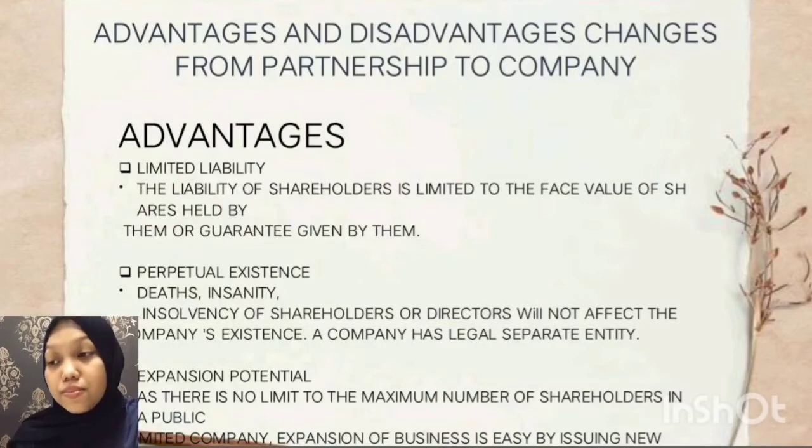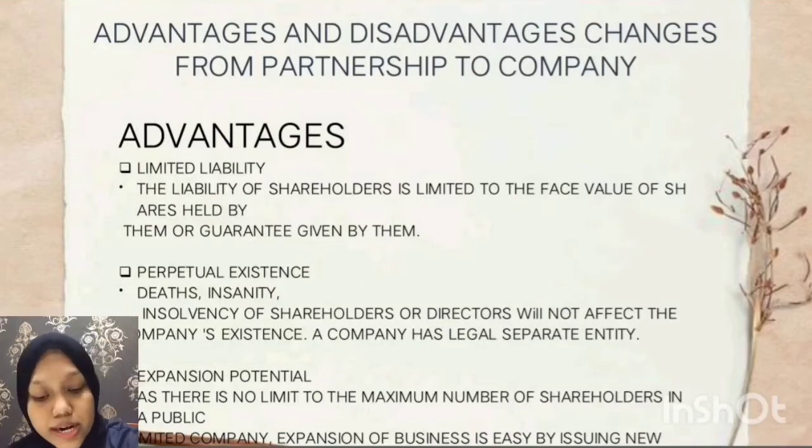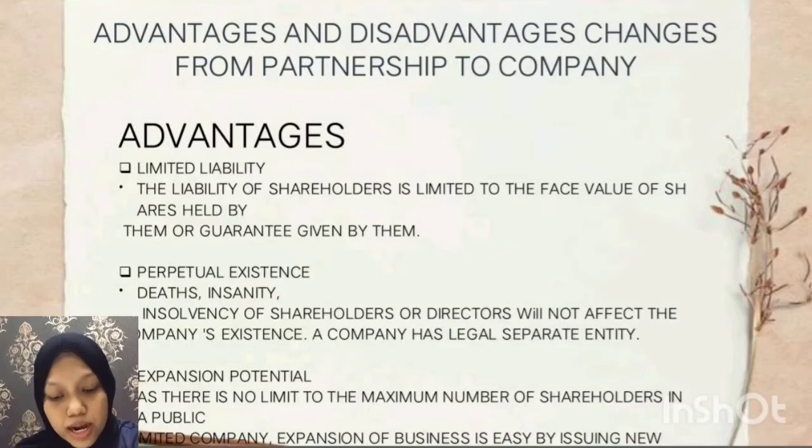The last one is expansion potential. As there is no limit to the maximum number of shareholders in a public limited company, expansion of business is easy by issuing new shares. For a partnership, there is a limit to the number of members in the partnership. Unlike a corporation, the potential of expanding is not easy.